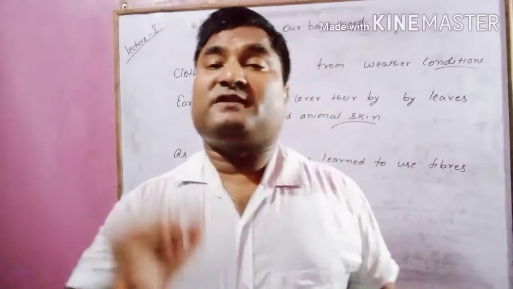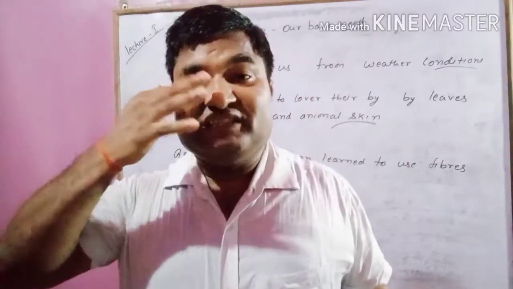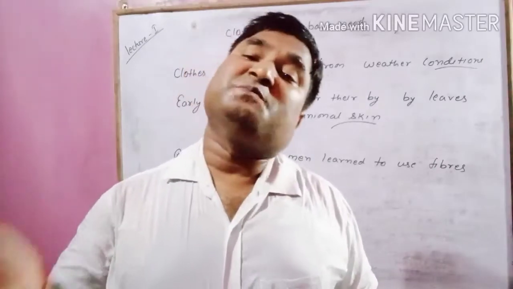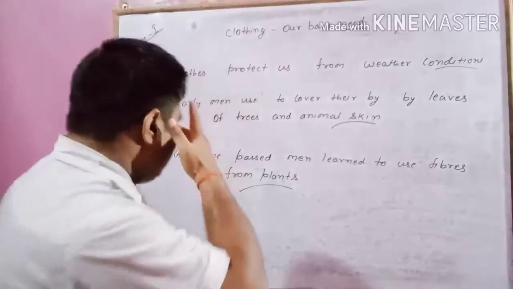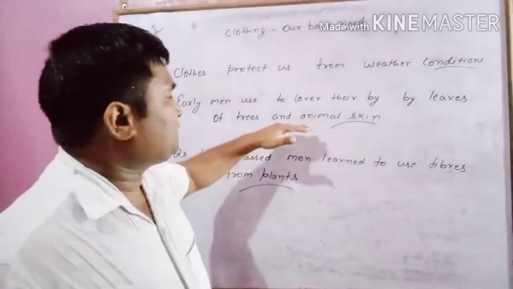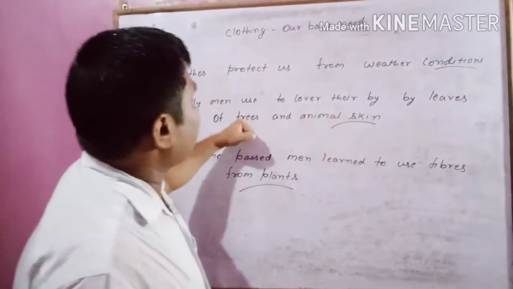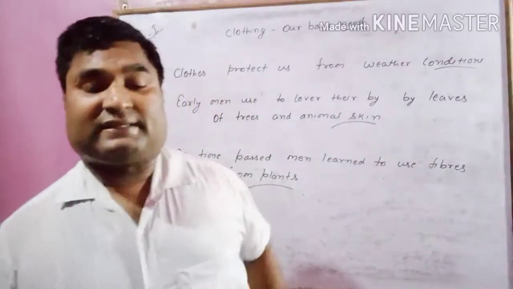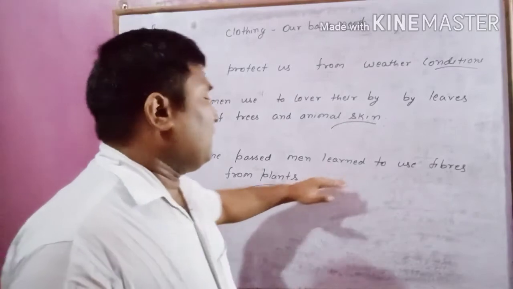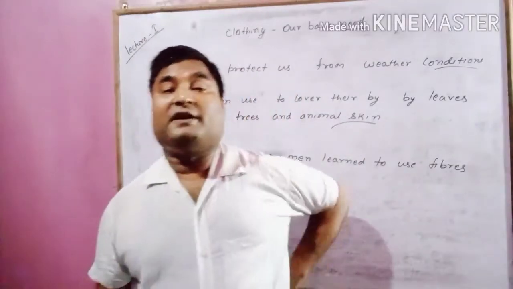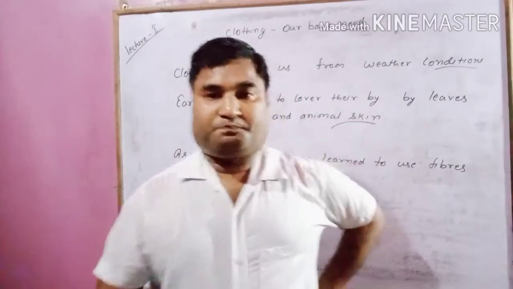Fibers को हिंदी में बोलते हैं रेशा. So the thin thread that is used to make clothes is called fibers. Okay, so the early man used to cover their body with the help of leaves of tree and animal skin. But as the time progresses, they learned how to use the fibers obtained from the plant.